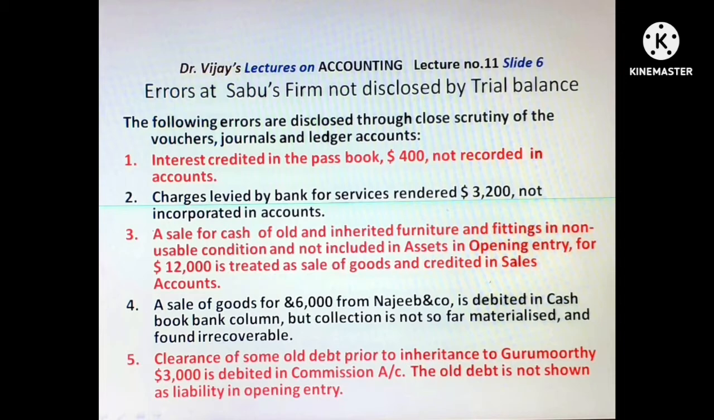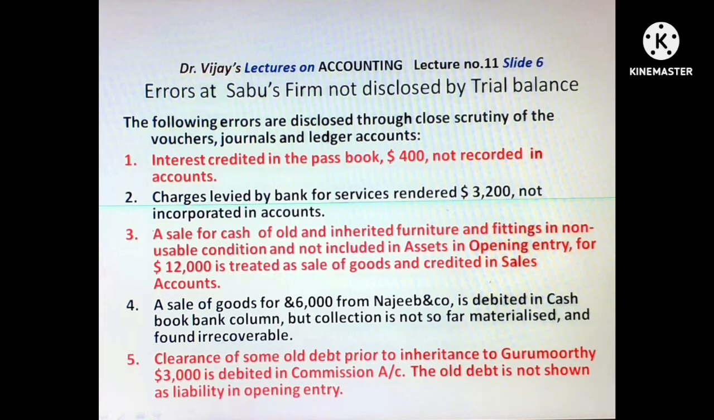Slide 6 gives errors at Sabu's firm on 31st January 2020. We know at Sabu's firm there is a trial balance which is tallying on 31st January. Therefore, the errors given are errors not disclosed by trial balance. Let us go through the errors. The following errors are disclosed through close scrutiny of the vouchers, journals, and ledger accounts.